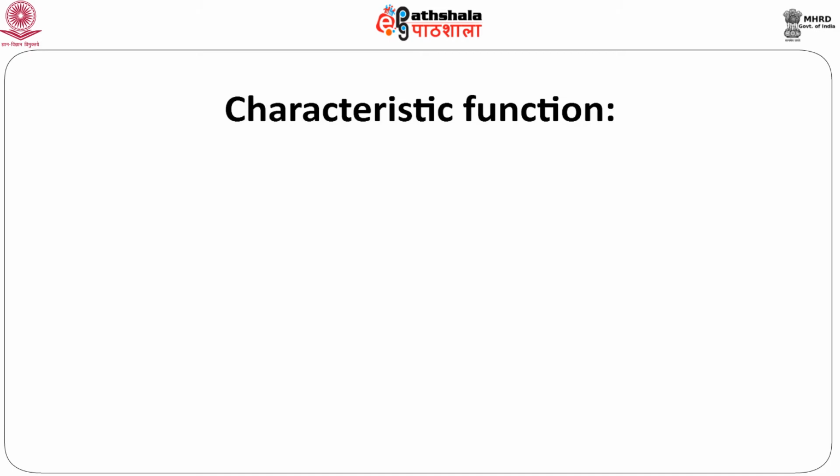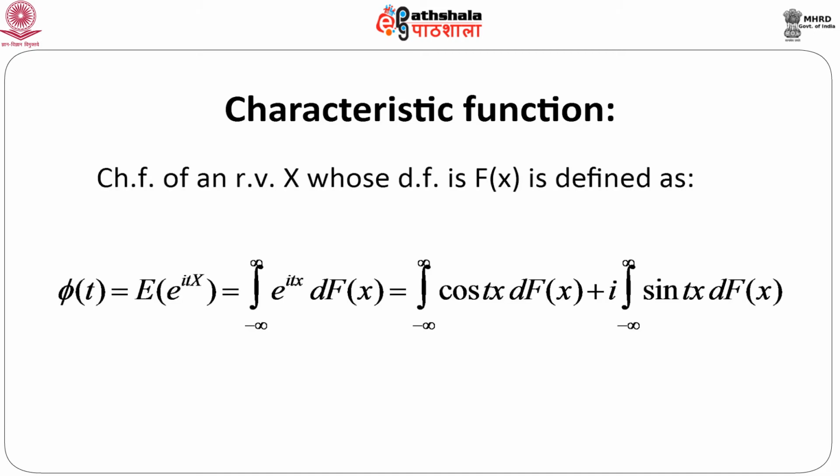First we will define this characteristic function of a random variable, or the characteristic function associated with the distribution function of a random variable. The definition is very simple. The characteristic function of a random variable with distribution function capital F_X is denoted by phi(t), which is a function of t. t is a real variable, and it is given by the expectation of e to the power i t X, where capital X is a random variable.